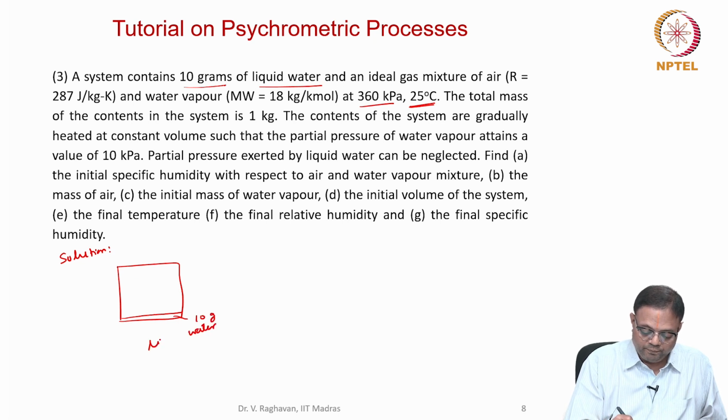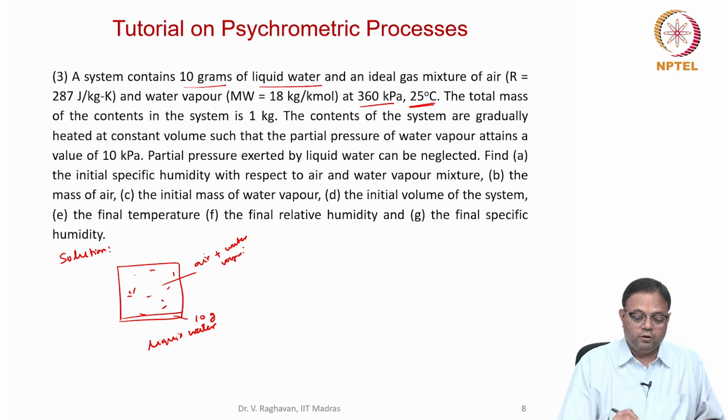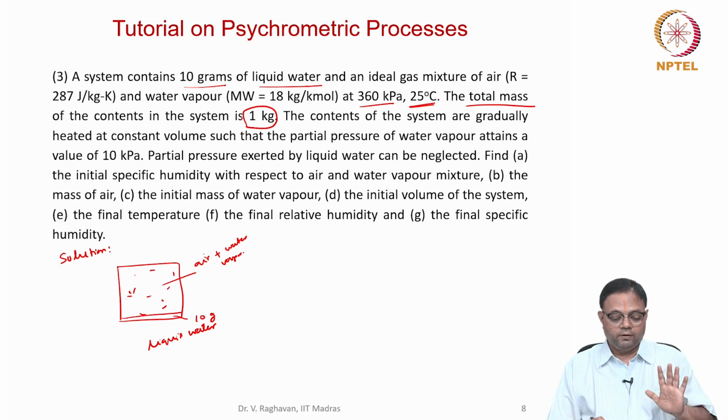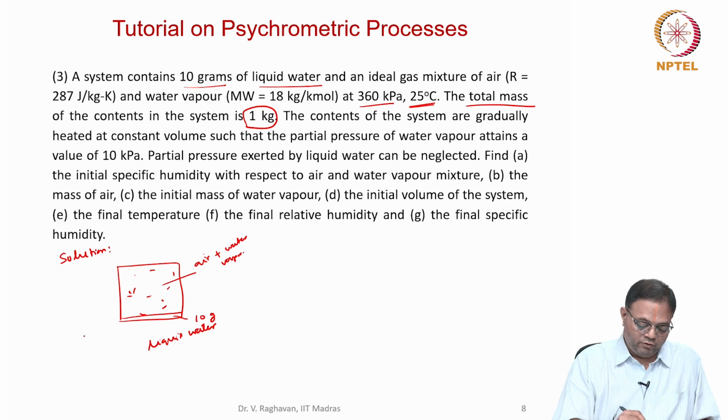This is a liquid state. Then there is a gas mixture which is actually air plus water vapor. The total mass is 1 kg, that is given. Now the contents are gradually heated, slowly, at constant volume.